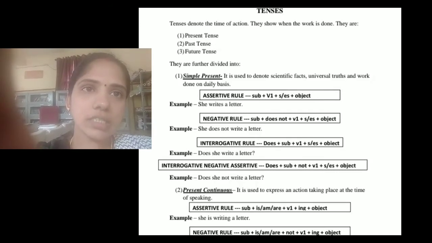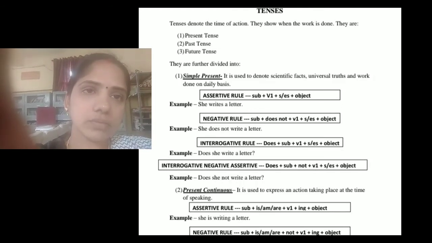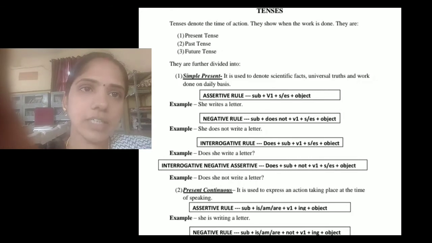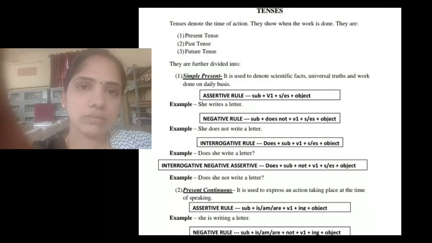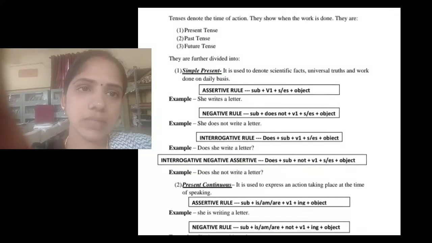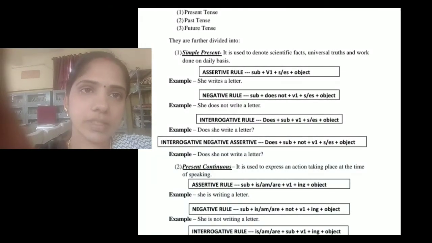So what is tense? Tense denotes the time of action. It shows when that work is done. They are present tense, past tense, future tense. They are further divided into simple present, present continuous, present perfect, present perfect continuous.